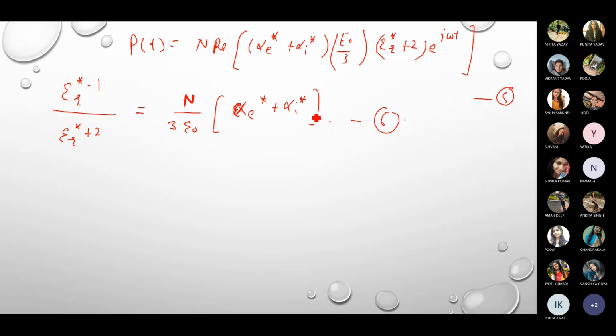Okay, so this equation is similar in form to the Clausius-Mossotti expression which was given in the DC field. We studied that under the impact of the DC field, but this is the Clausius-Mossotti relation studied under the impact of the AC field. Okay.